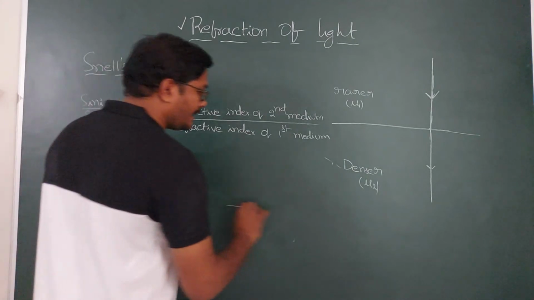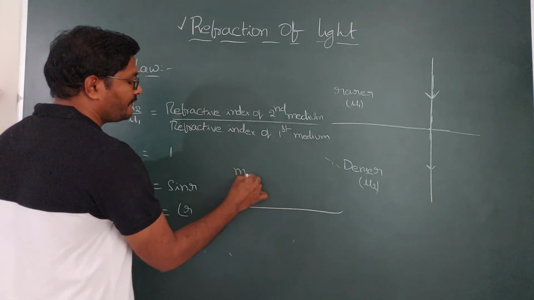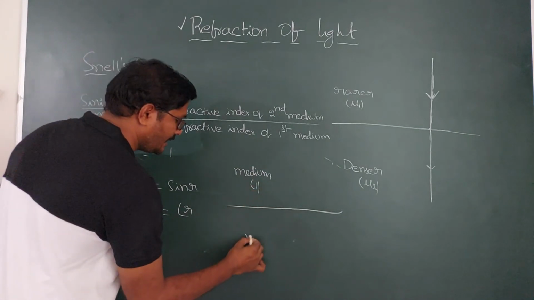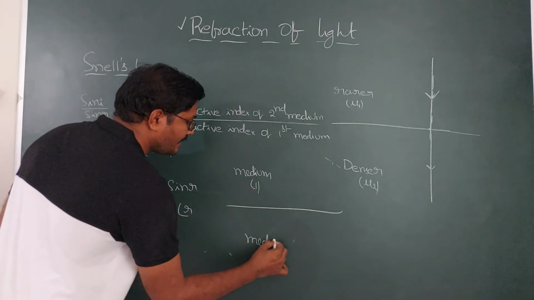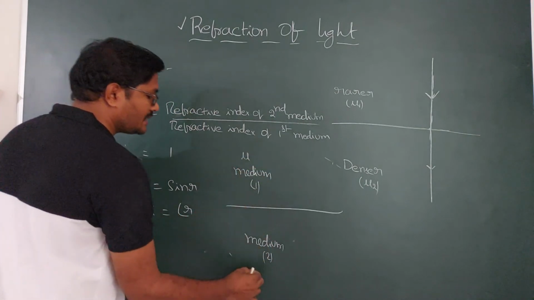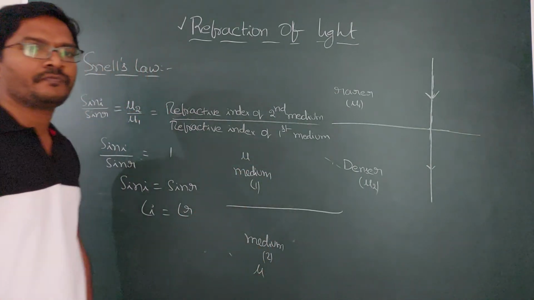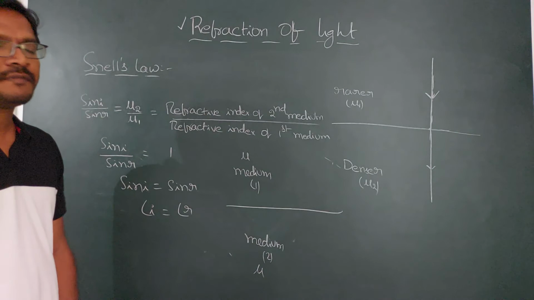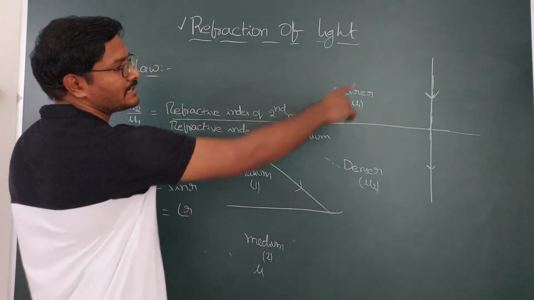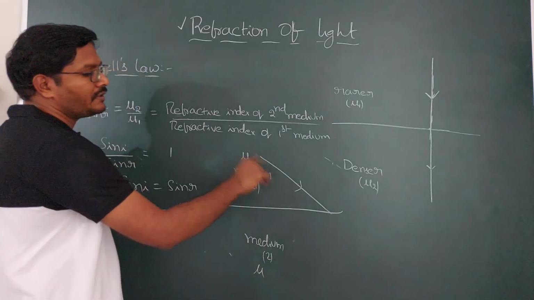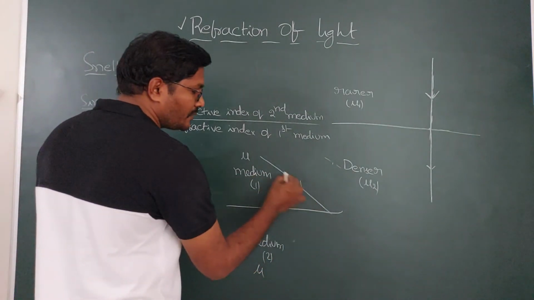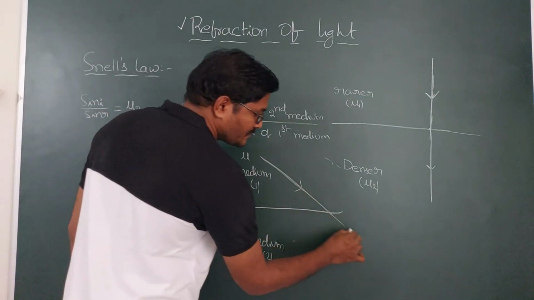Suppose you send a light ray at an angle, this is medium 1 and this is medium 2. If they have the same refractive index, so this has a refractive index mu and this has a refractive index mu, then if you send a light ray at an angle, even though you are not sending it in the direction of the normal, it does not deviate from the original direction. It continues its original path.